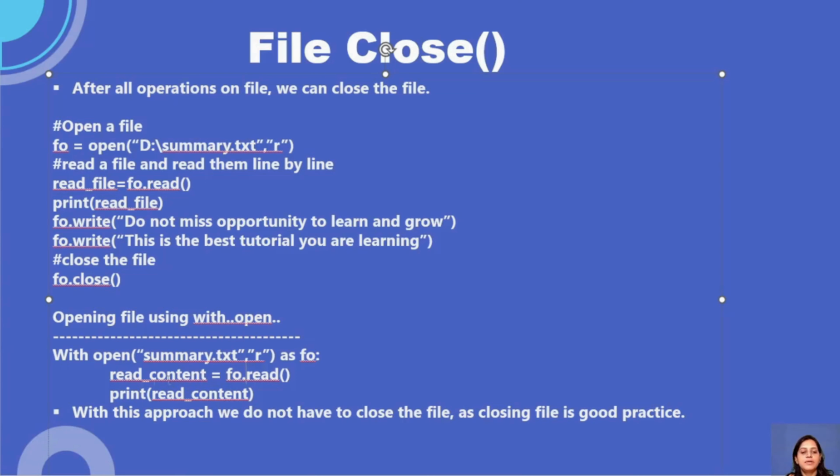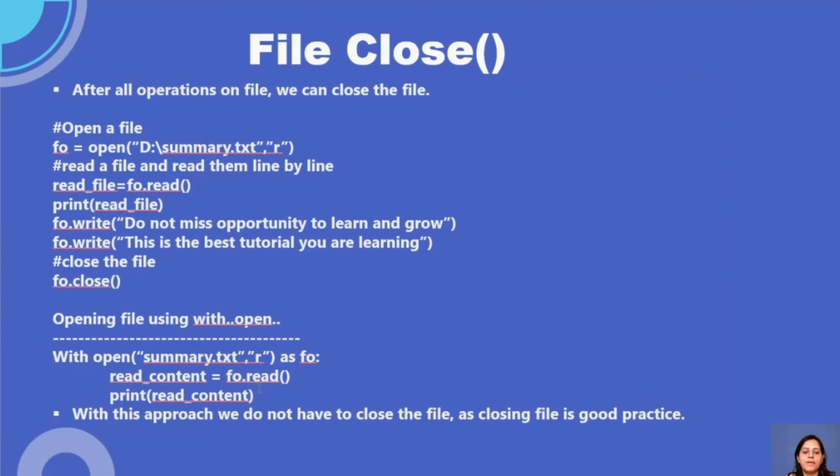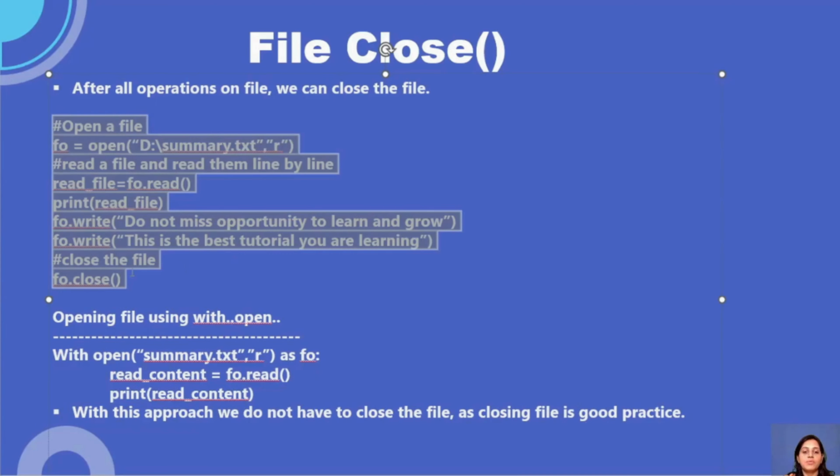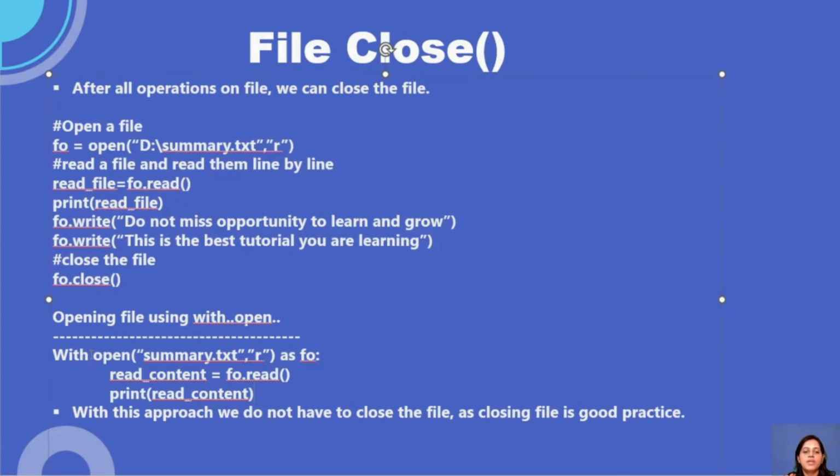Then you want to save the content in some placeholder, in some variable. So I'm giving a read content variable there, and I want to read that file. Then we print the content. With this approach, you do not have to close the file, as closing the file is a good practice. With the earlier approach, you have to close the file because you are opening it and closing it. But with the with approach, you don't have to close the file.